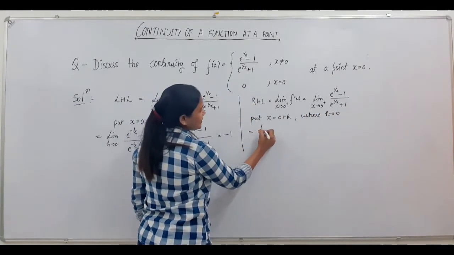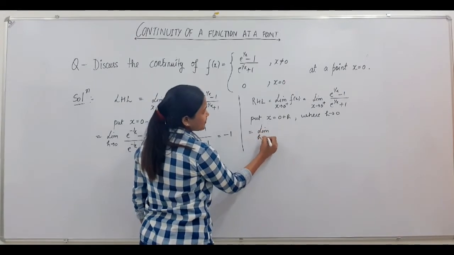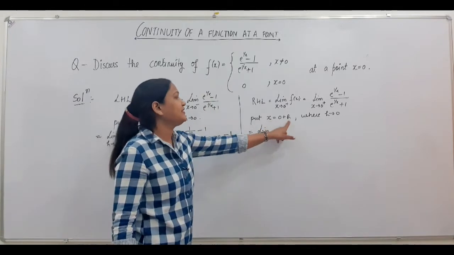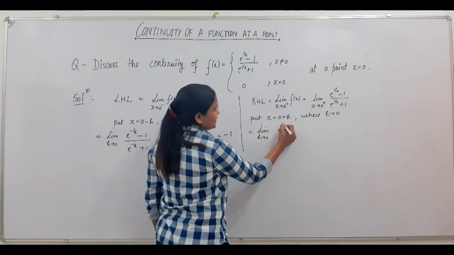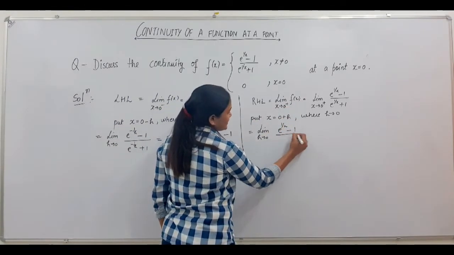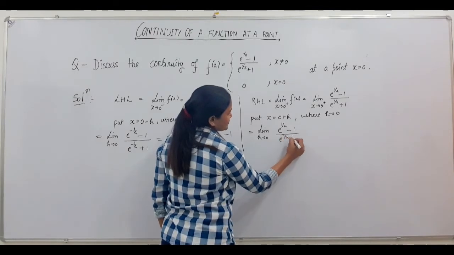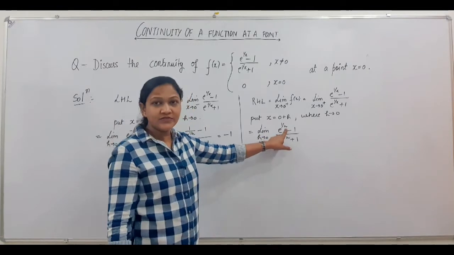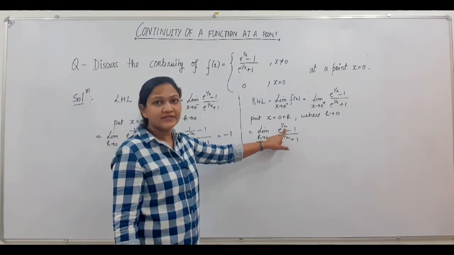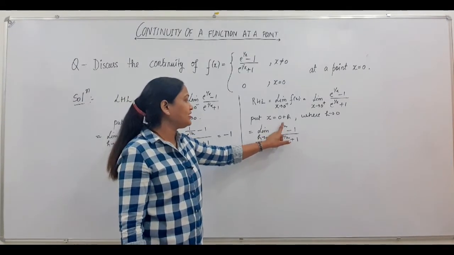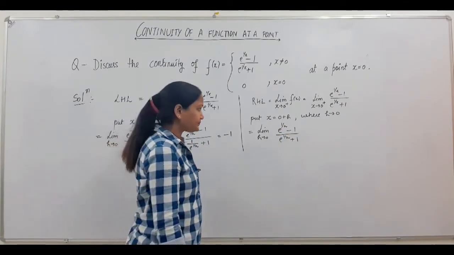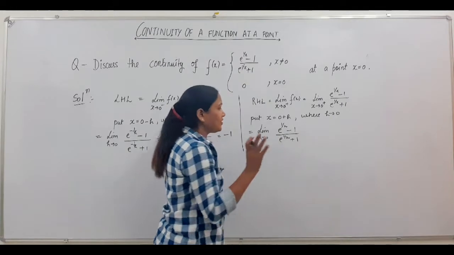So your limit will become limit h tends to 0, you are going to replace x with h, so (e to the power 1 by h minus 1) upon (e to the power 1 by h plus 1). Now when h tends to 0, your 1 by h tends to infinity. So your limit will give you infinity upon infinity, which is an indeterminate form.